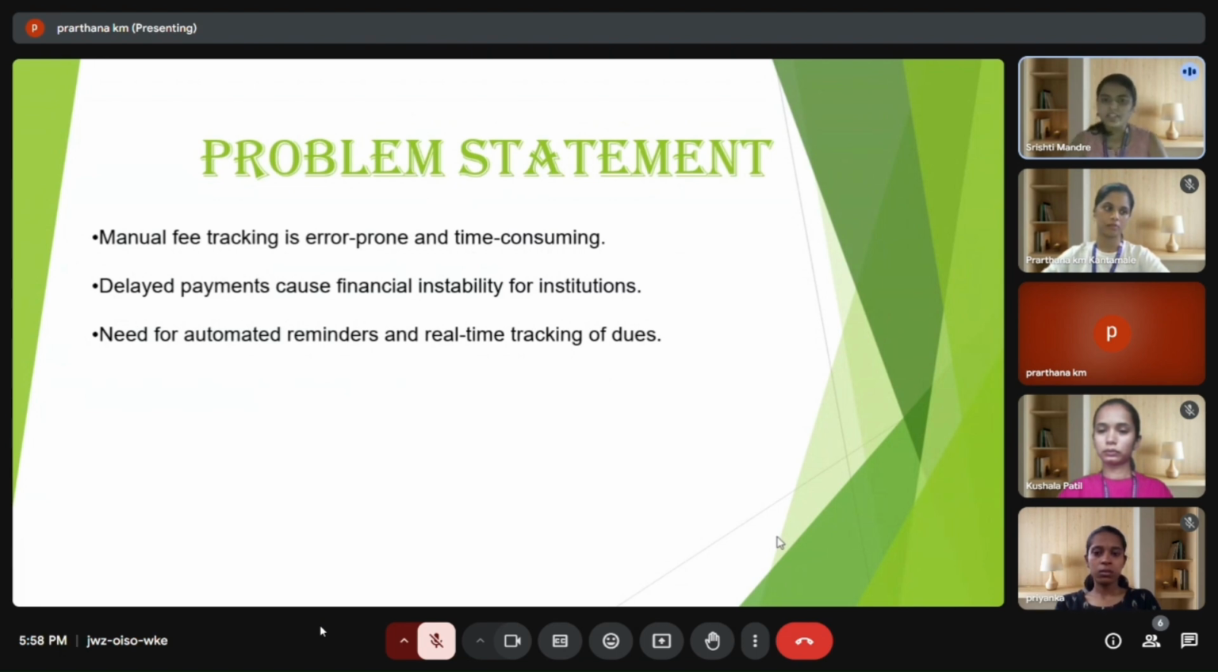Need for automated reminders and real-time tracking of dues. Manual reminders like phone calls or paper notices are often inefficient and hard to track. An automated system can send emails or SMS alerts based on due dates. Also, real-time tracking allows management to quickly assess the financial health of the institution and take necessary action if fees are pending. Next is system architecture.